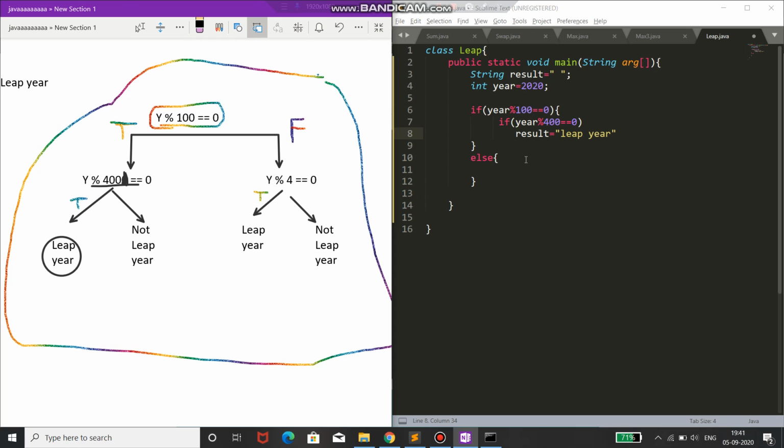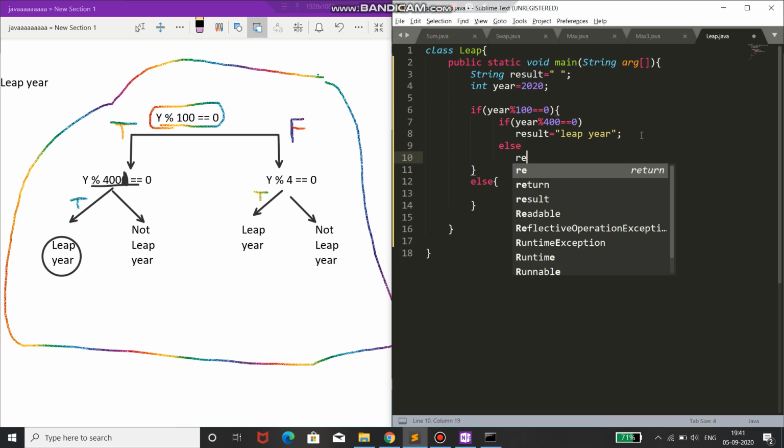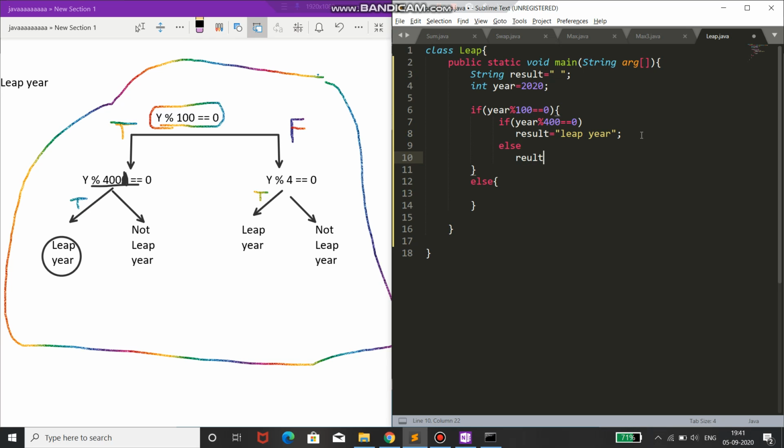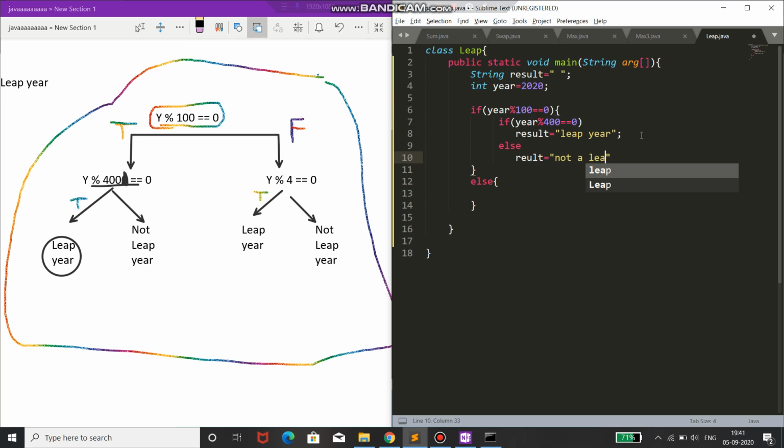Now in the else part I'll store in the result that it is not a leap year, and a semicolon. If this condition is false, that is, if the year is not divisible by 400, then this is not a leap year. So this part is done.